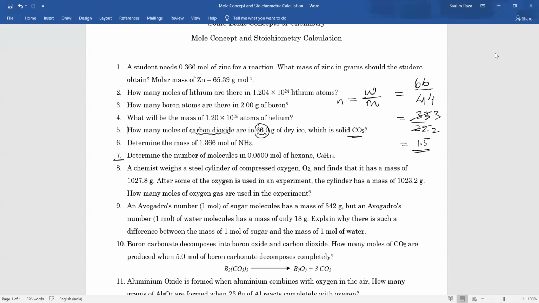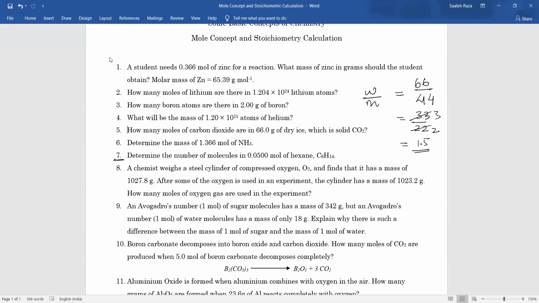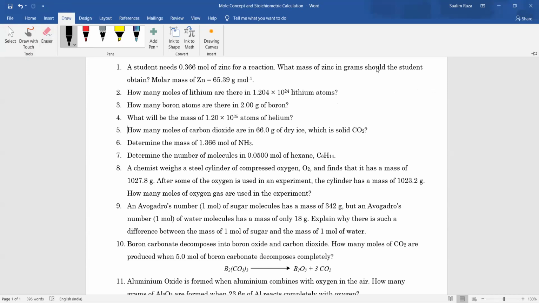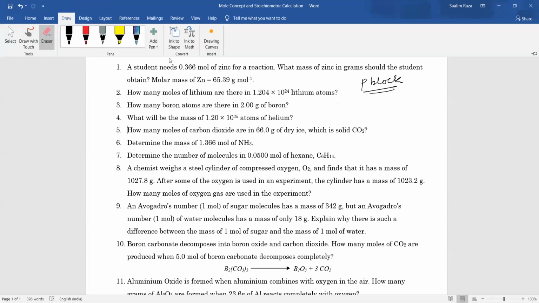So it was easy. I think you were just confirming, because of the dry ice and solid CO2. Language sometimes is a major issue in the 12th standard, and even in 11th standard, the P block elements. The questioner puts the question in such a way that students are confused.